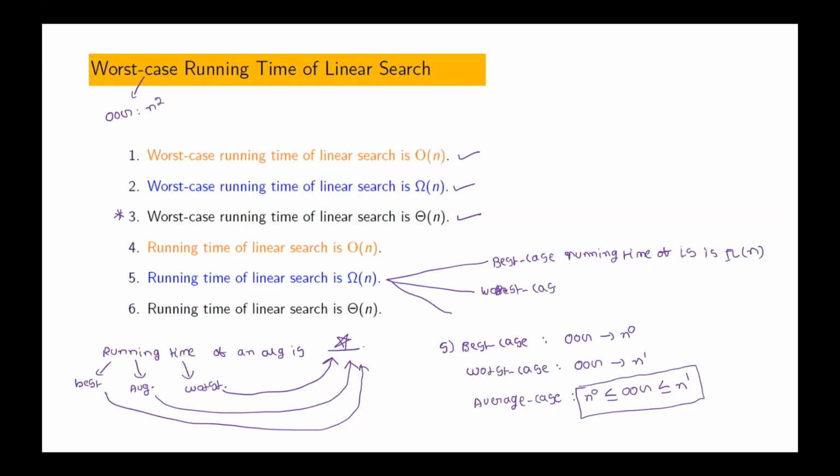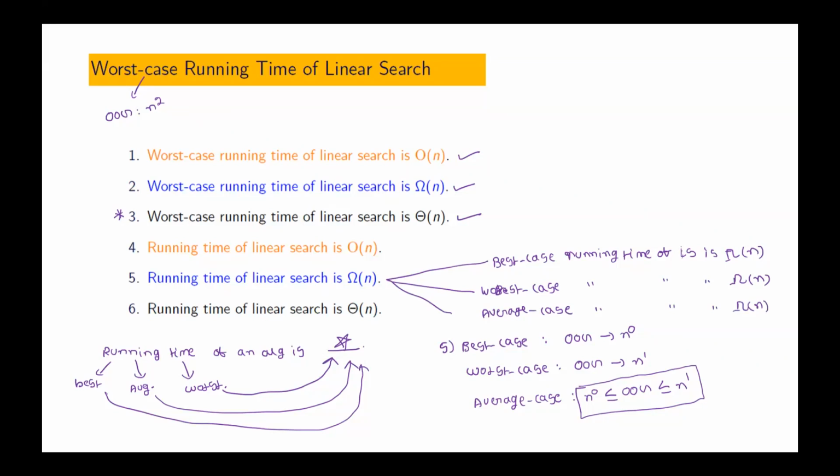Worst case running time of linear search is big omega of n. It also says that average case running time of linear search is big omega of n. Correct now? Whenever we say running time simply, without explicitly saying whether it is best case, worst case, or average case, it should be true for best case also, worst case also, and average case also. Is that clear?